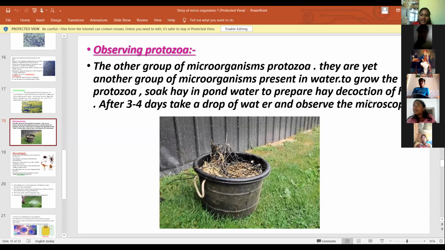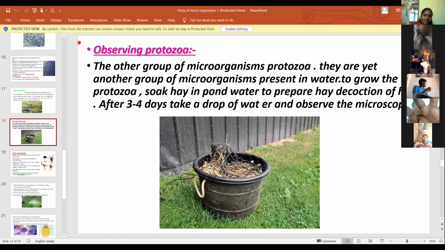To prepare a hay decoction, soak the hay in the pond water and collect 1 or 2 drops of hay decoction.